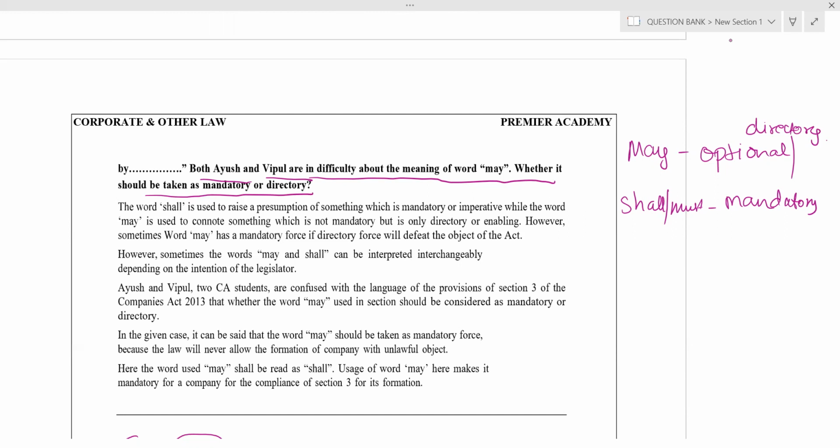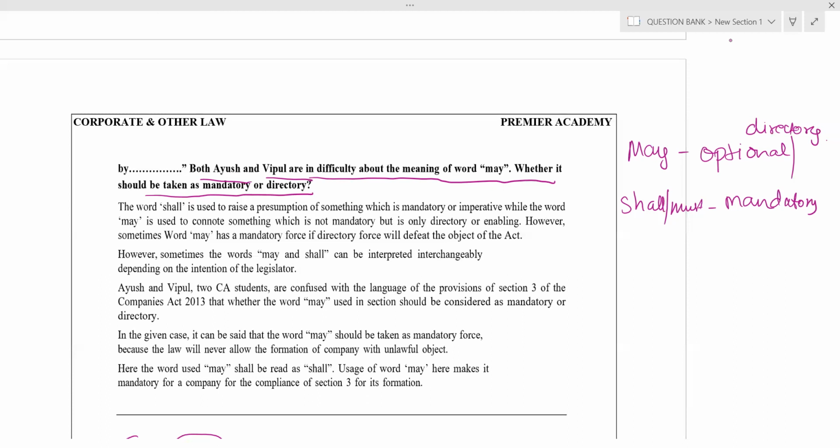That's why our interpretation should be like, in certain cases, in the interpretation chapter, we will call it the rule of exceptional construction, but still they haven't mentioned anything about it. I will tell. Sometimes may might become shall, and shall become may.